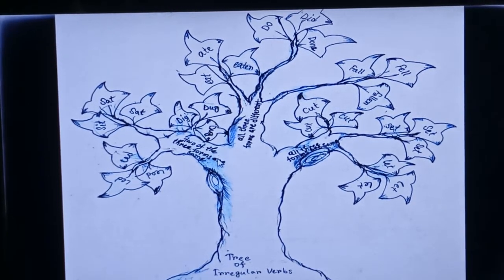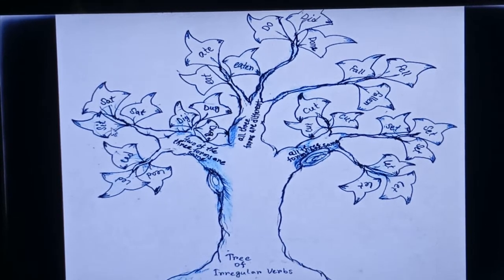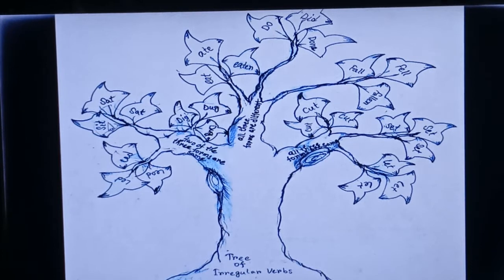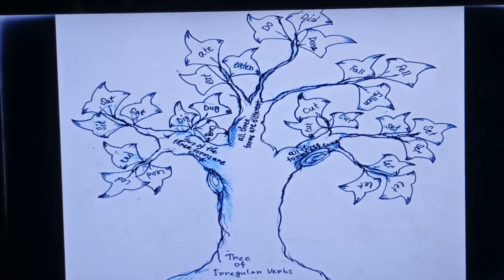How will we understand? You can see on the screen that in this kind of criteria of irregular verb, just like sit is my verb, when I convert it into past and past participle, it will be sat, and past participle will be sat. So sit is the present tense of my verb, sat is past, and another sat is past participle. So among the three forms, when I convert it into past and past participle, two of the three forms are same, isn't it?